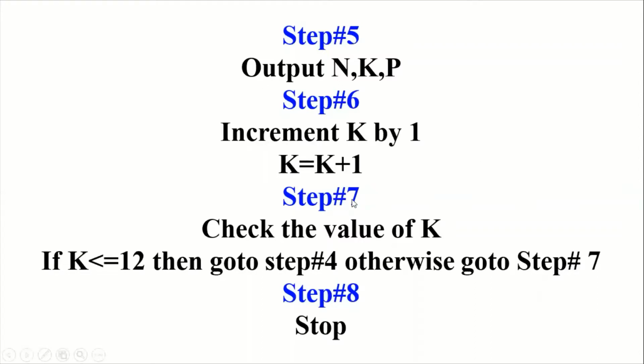In step number 7, check the value of k. For example, that is the counter. I want to print the multiplication table up to 12. So I am checking if the value of k is less than or equal to 12, then go to step number 4, the previous step, and calculate the product again. Otherwise, the value exceeds 12, so you will go to the next step. Again you have to check the value, and if it is completed, you have to stop. So you stop the algorithm.